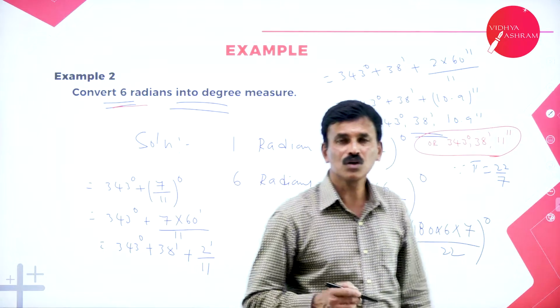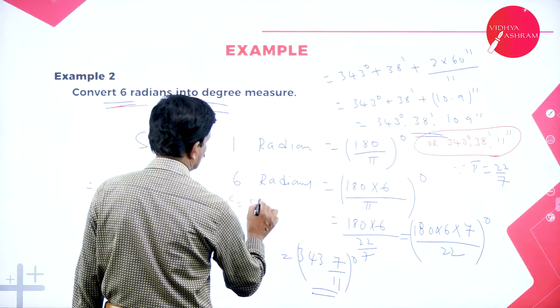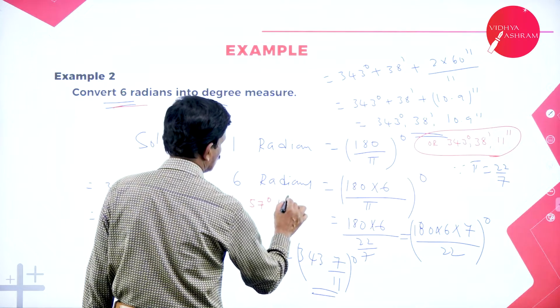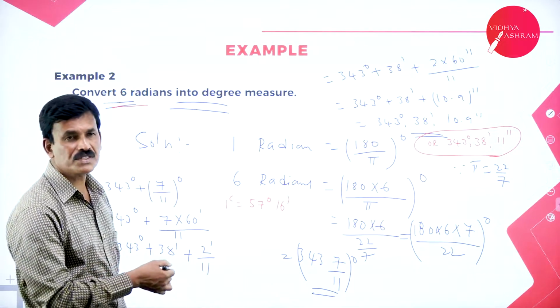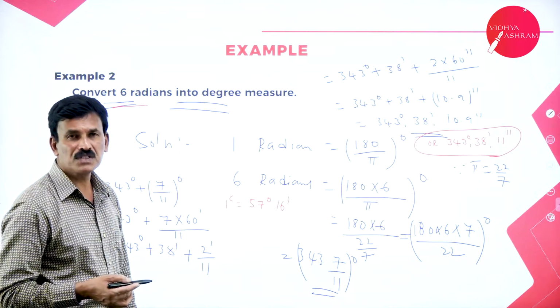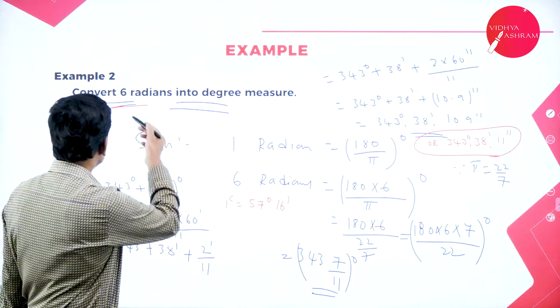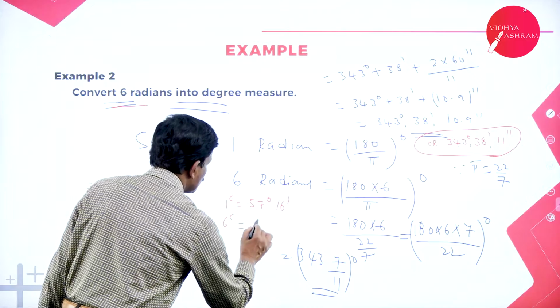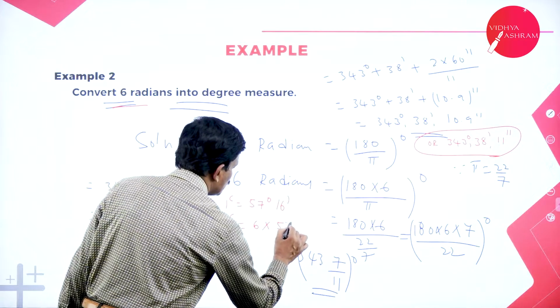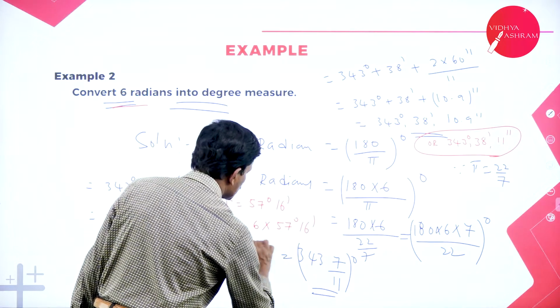That's it. Now, in the beginning itself we have studied that 1 radian is equal to 57 degrees 16 minutes. For 6 radians, if you want, you can multiply with the 57 degrees and 16 minutes.